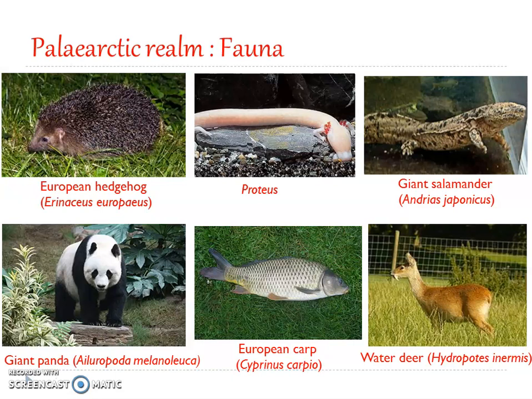Among amphibians, salamanders are quite characteristic of this region, and a few of the Palearctic reptiles are related to African or Oriental representatives. The birds and mammals of this region are more closely related to the North American representatives. Okay, so that was a nutshell of the fauna. Now, these are the few names which you need to learn.